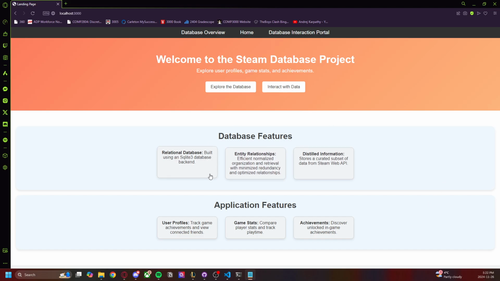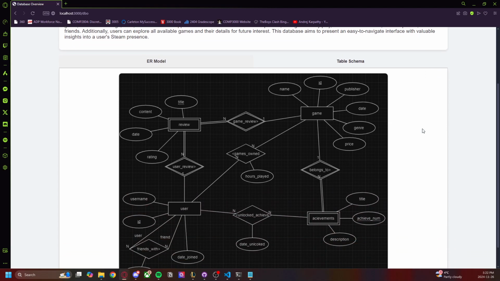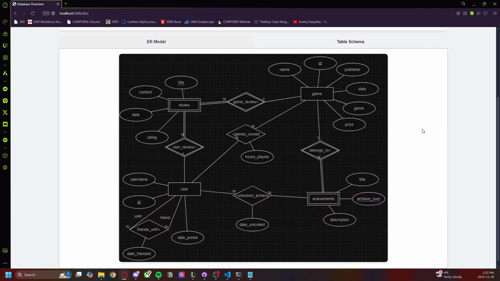Namely, it's using an SQLite 3 database in the background. It's using a normalized structure, and it has a few different features containing what information is actually stored. And if we head over to the Explore the Database tab here, we can have an overview of what the ER model actually contains for the database.